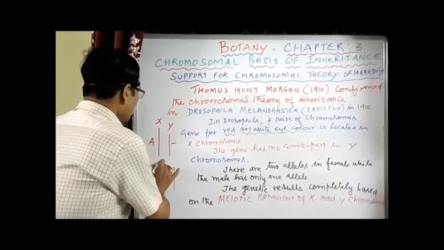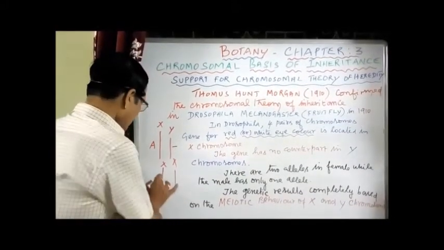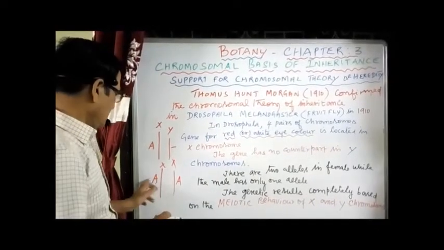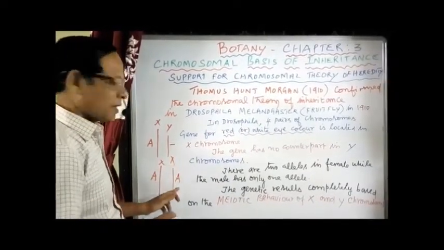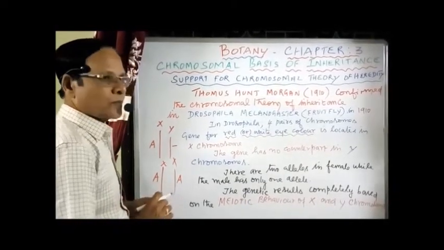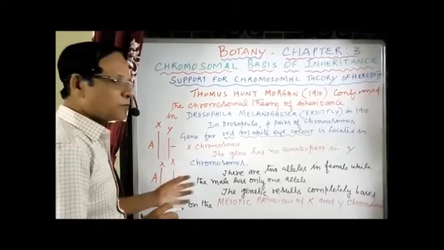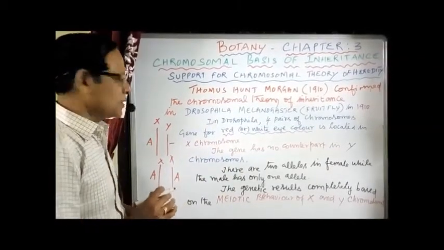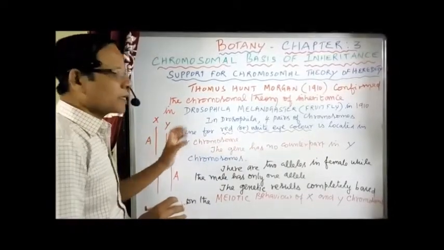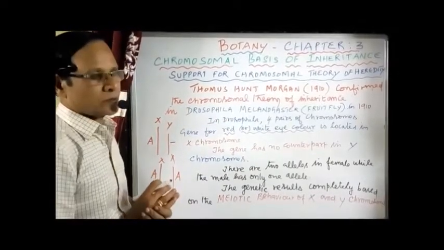Whereas the females have two X chromosomes. They have two alleles, XX. Either both are dominant, or one dominant and one recessive. So normally the females have two alleles for that character, while the males have only one allele for that character. Recall color blindness, the same mechanism applies here also.